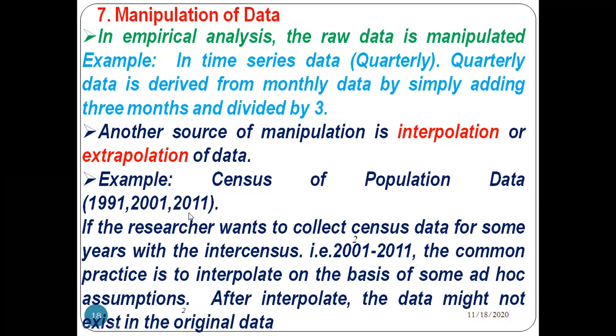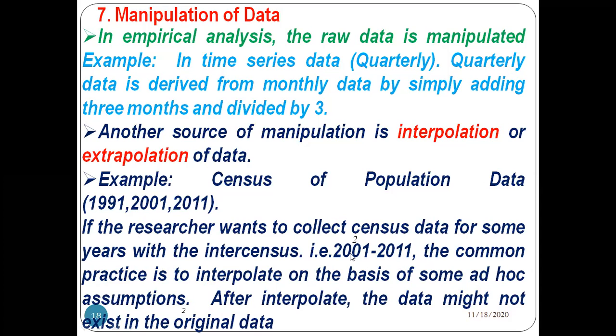If a researcher wants to collect census data for years between censuses, say 2001 to 2011, the common practice is to simply interpolate on the basis of some assumptions. After interpolation, the data may not exist in the original data.